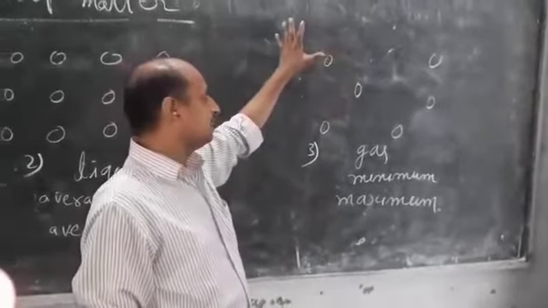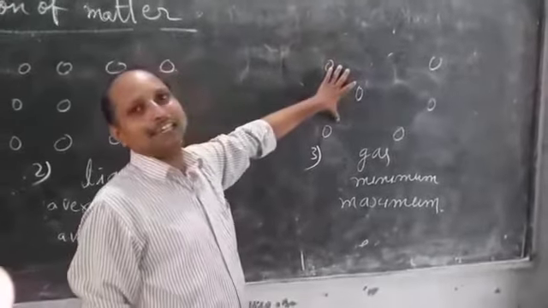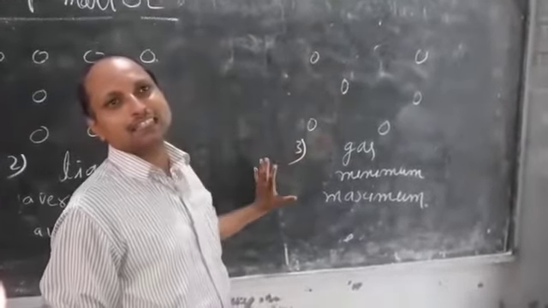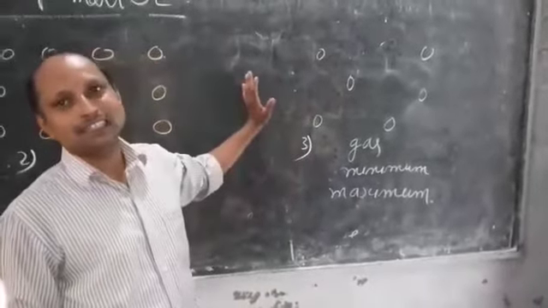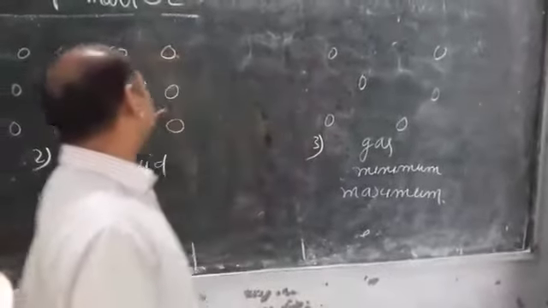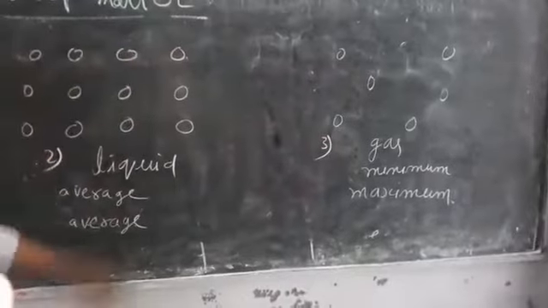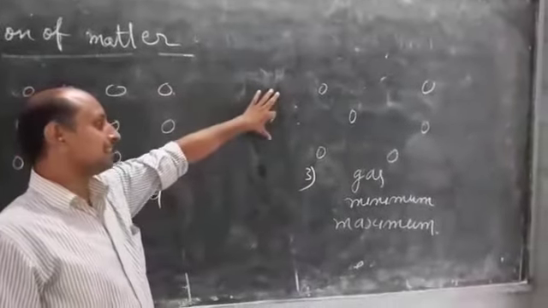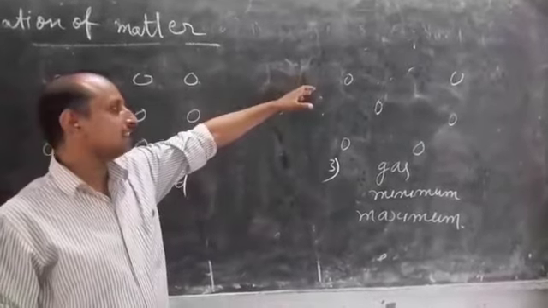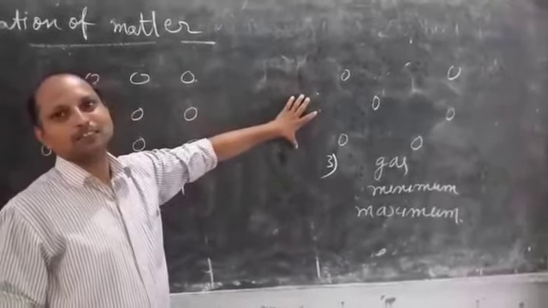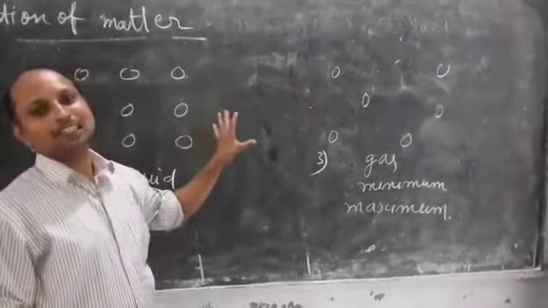That is why they do not have fixed shape and size. Gases can fill a container easily, whereas solids and liquids cannot fill a container, because gases do not have fixed volume, whereas solids and liquids have fixed volume.